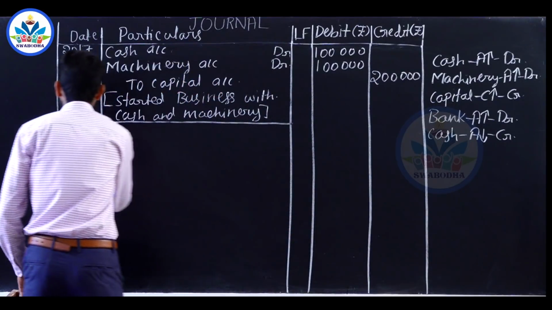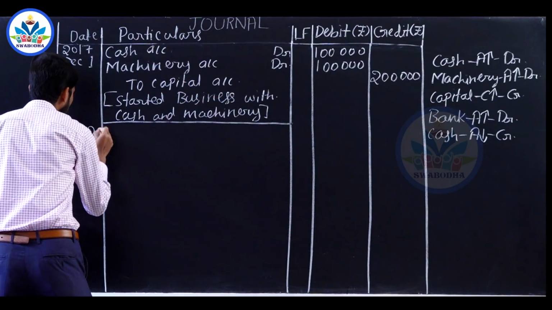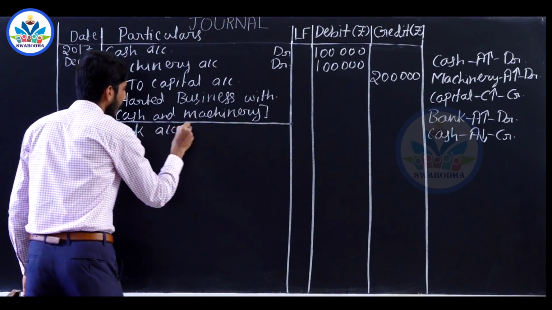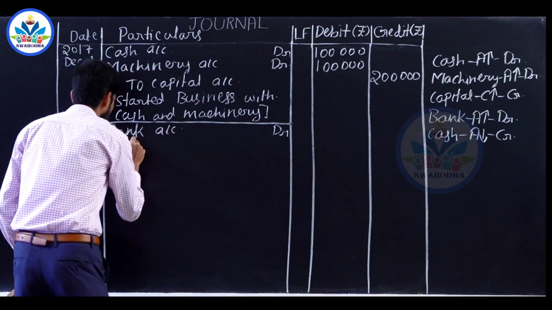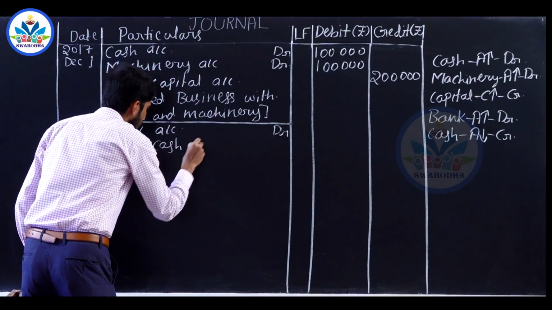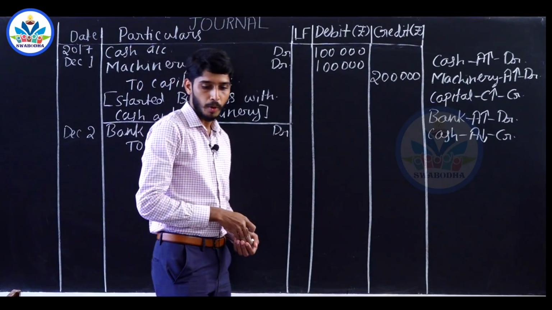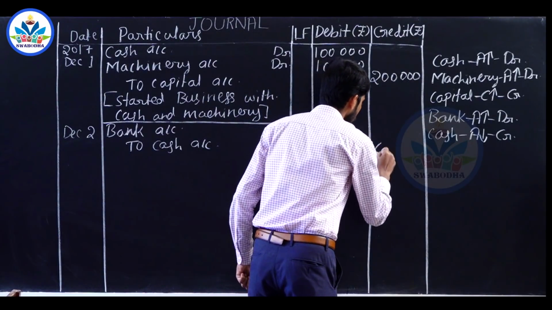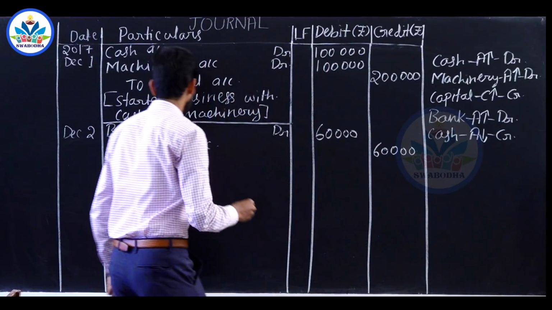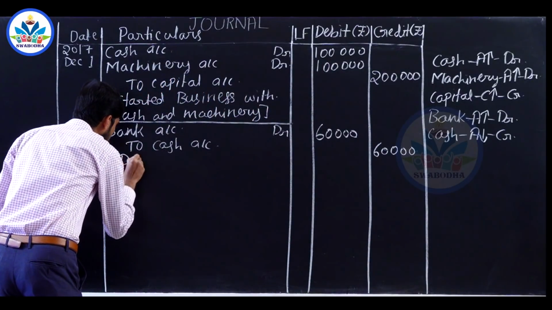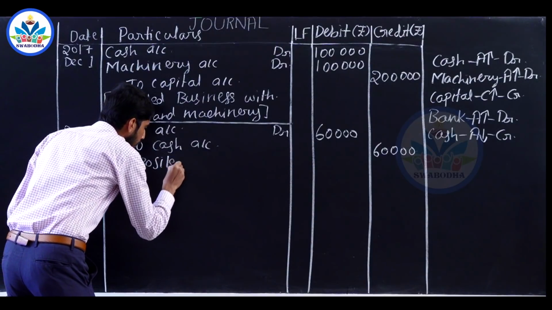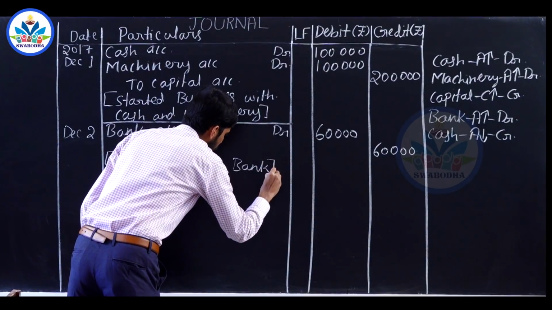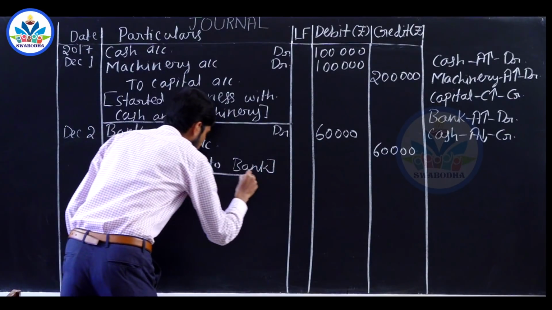So December 2nd, 2017, entry is bank account debited to cash account. Amount deposited is 60,000. Narration, deposited into bank.